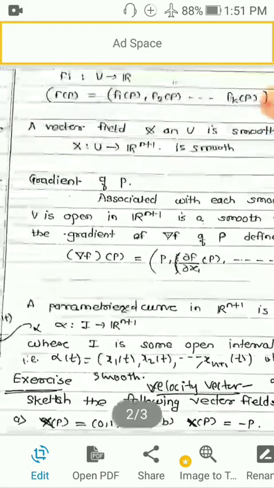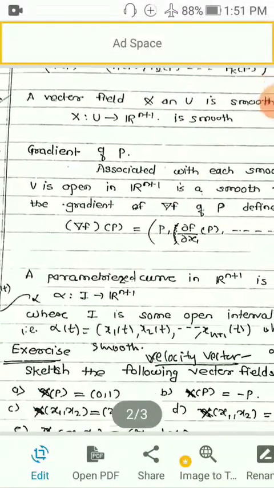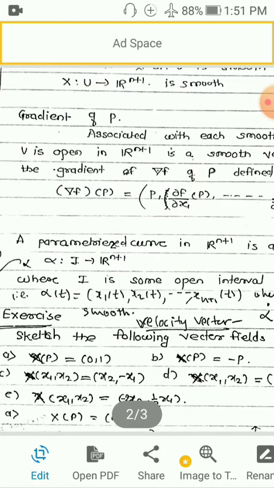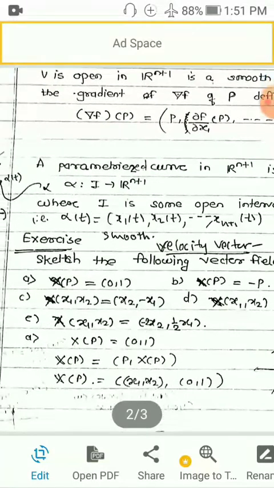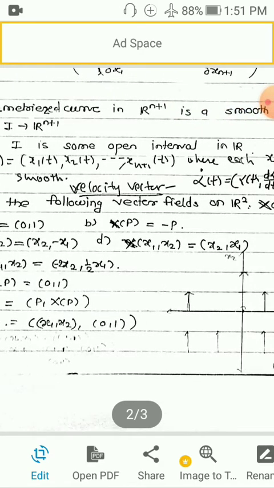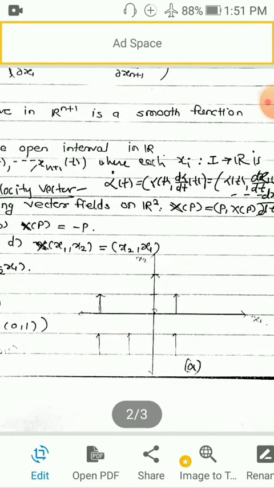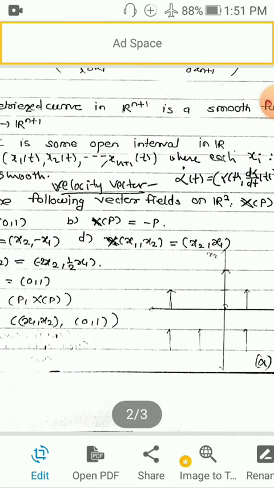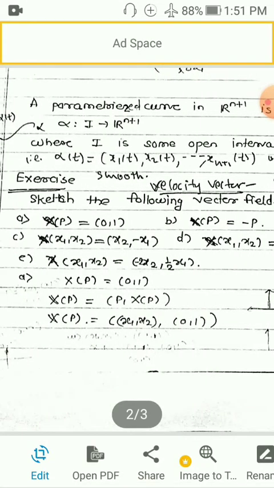So these are very important definitions. You have to remember all these definitions and understand them well, because they are used throughout this book. Now again, let us come back to our exercise. This alpha dot t is a vector known as the velocity vector at the point alpha t. This is the velocity vector of the curve alpha t. Dot means first derivative means velocity, second derivative means acceleration. If you take alpha double dot t, that will be acceleration, which we shall see afterwards.